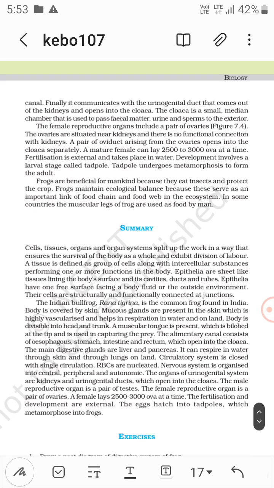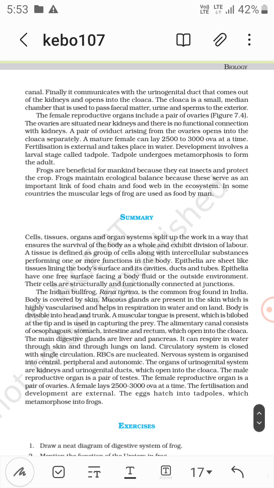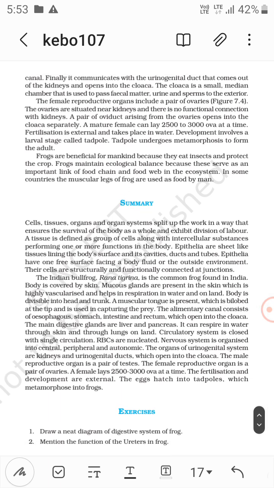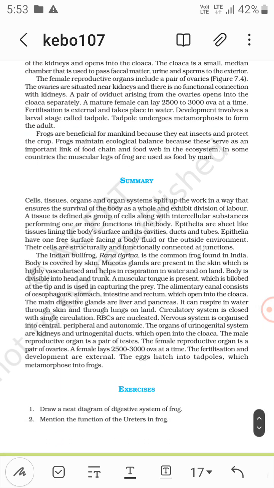Frogs are beneficial for mankind because they eat insects and protect the crop. Frogs maintain ecological balance because they serve as an important link in the food chain and food web in the ecosystem. In some countries the muscular legs of frog are also eaten by man.